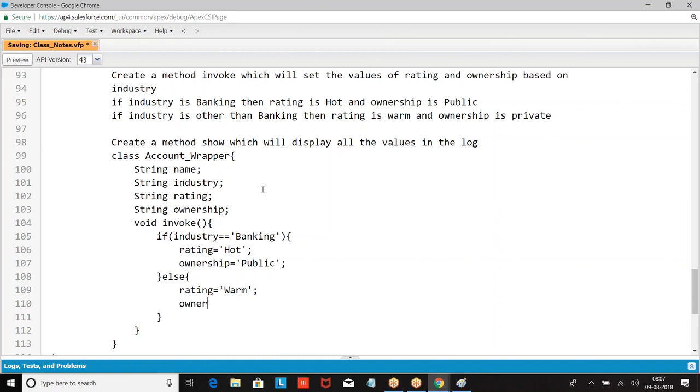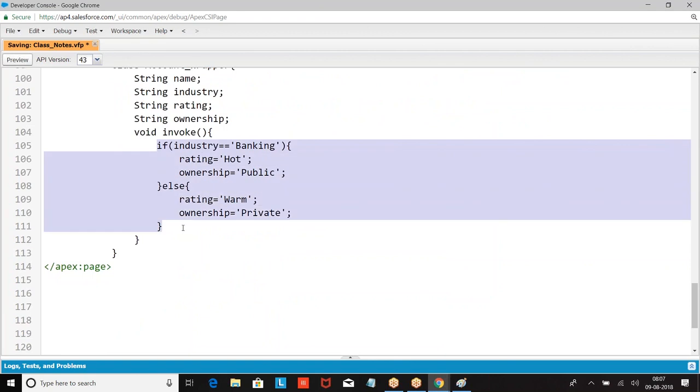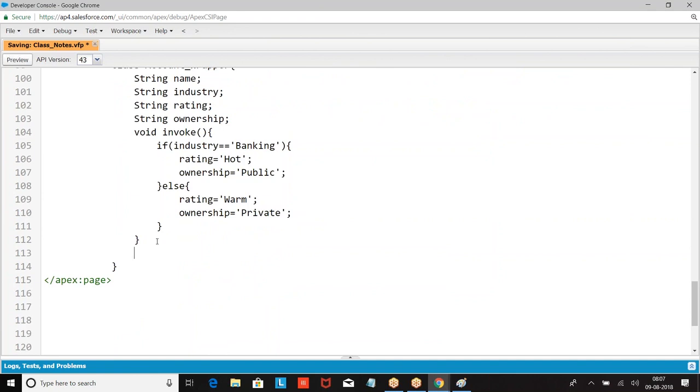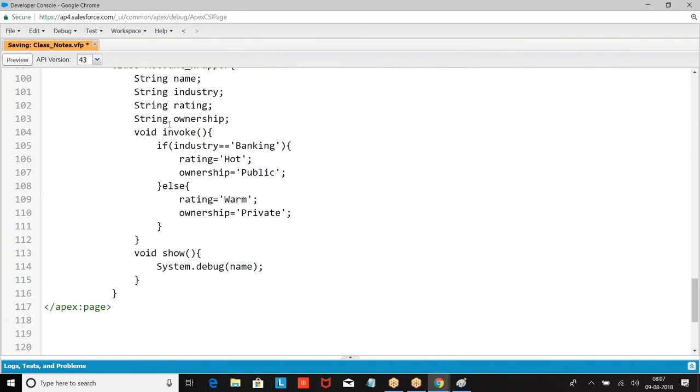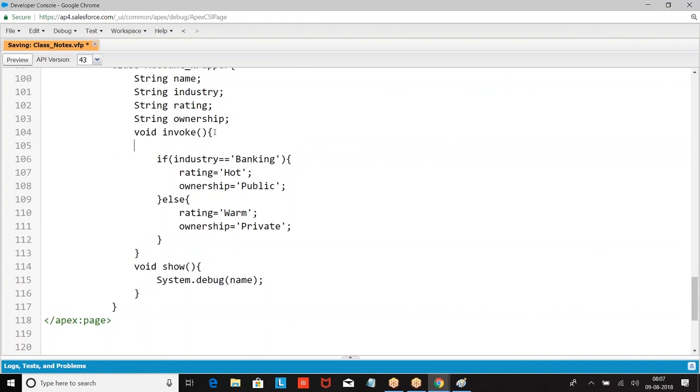Satish, can we define variables in a method also? Yeah, we can define them, but they cannot be used outside the method. If I define any variable within the method, it cannot be used outside the method. It becomes local. Now here we had public void. Here I am trying to print name. If I define the variable called name within this invoke method, then I cannot use it in show.